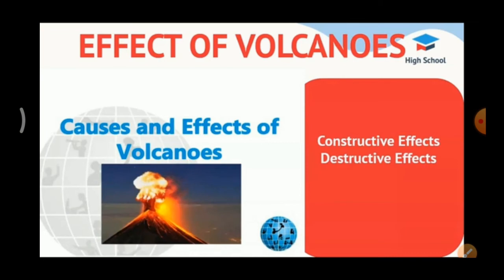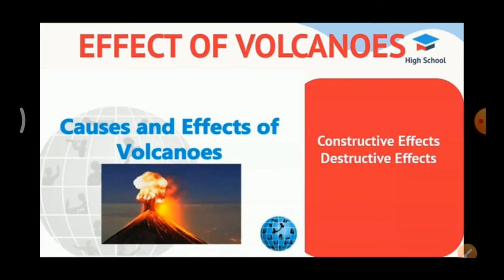So, in very hot volcanic region helps our geothermal energy. Many dormant and active volcanoes are the most attractive tourist places. Most of the volcanic material are used as building materials. So, many types of volcanic materials are used as a building material.